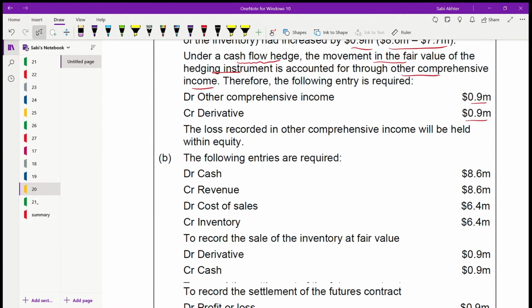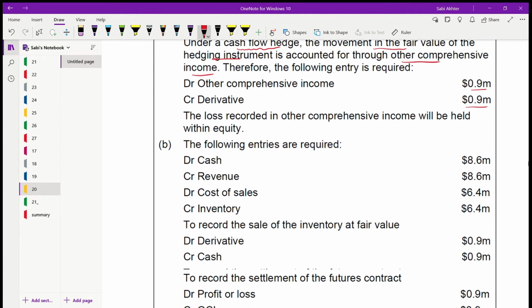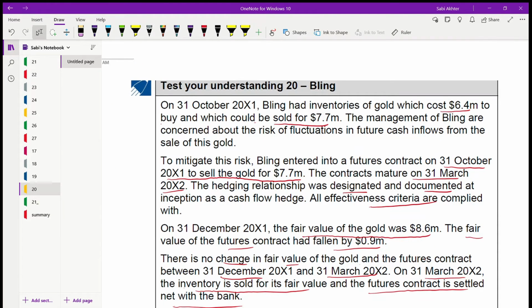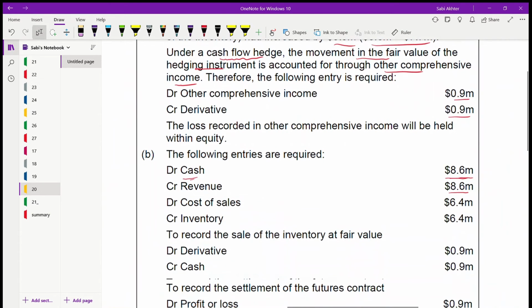Next, part B, when you're selling it. So when you're selling it, you'll be receiving cash 8.6, because they told you you'll be selling at the fair value and they told that from 31st December to 31st March the fair value didn't change. So on 31st December, the fair value increased to 8.6 and it remains 8.6 only for the 3 months. Therefore, you're receiving cash 8.6. Revenue you need to credit because it's the revenue you're selling. And remember, when you bought for the first time, there was some cost which you now need to eliminate when you're selling it. You bought it for 6.4, so you need to remove this from inventory as well as cost of sales. Therefore, you're debiting cost of sales 6.4 and you're crediting inventory 6.4.